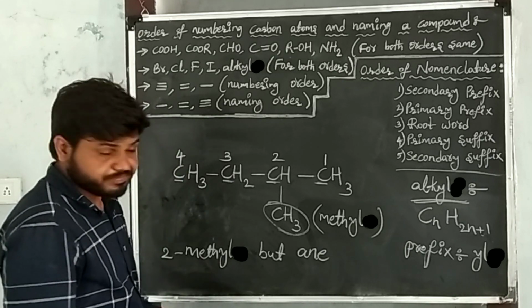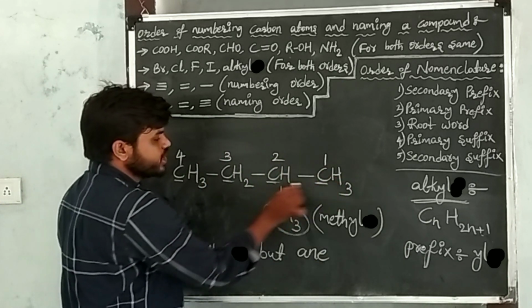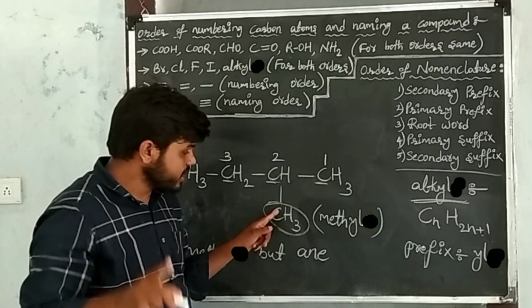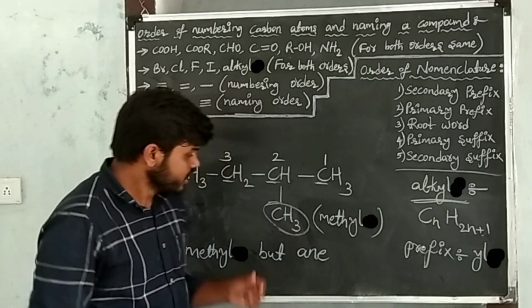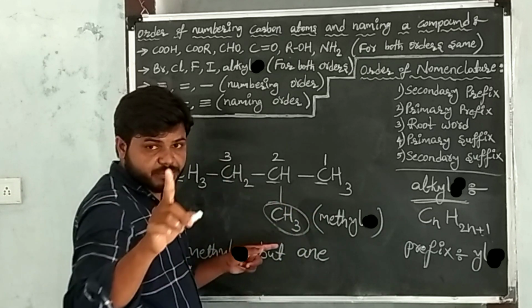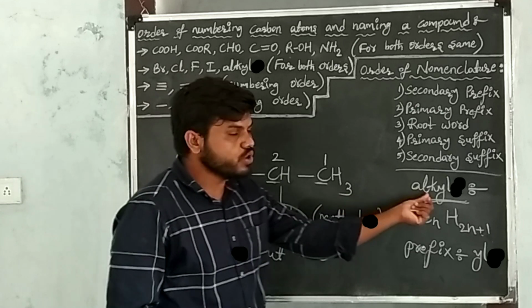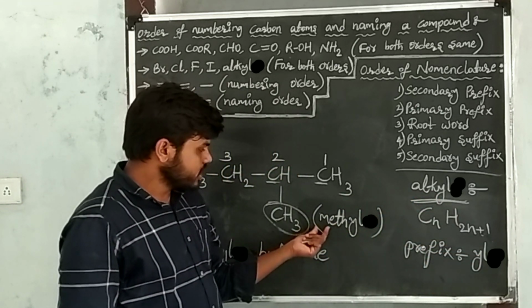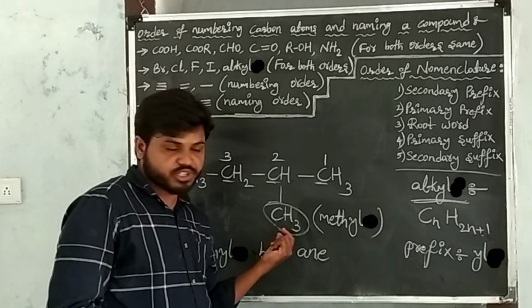I am repeating. This is the given carbon compound. This is the principal chain of the carbon compound. At this carbon, there is one substituent. This substituent belongs to the alkyl group. You can check with the general formula. The name of the substituent is methyl because in the substituent there is one carbon. The root word of one carbon is "meth", and this substituent belongs to the alkyl group. The alkyl suffix is "yl". So the name of the substituent is methyl.